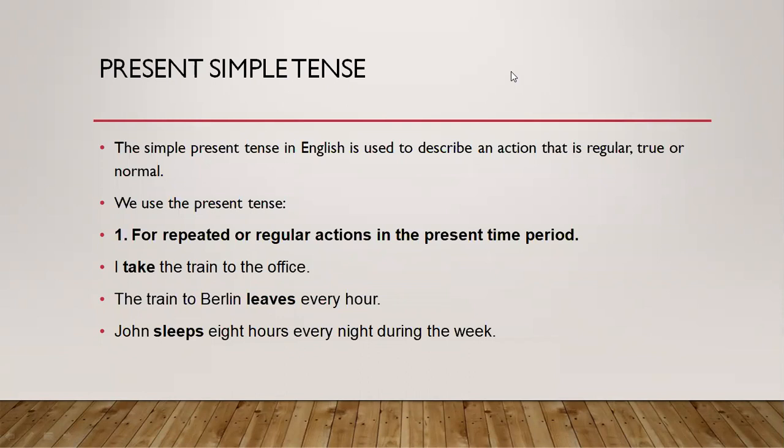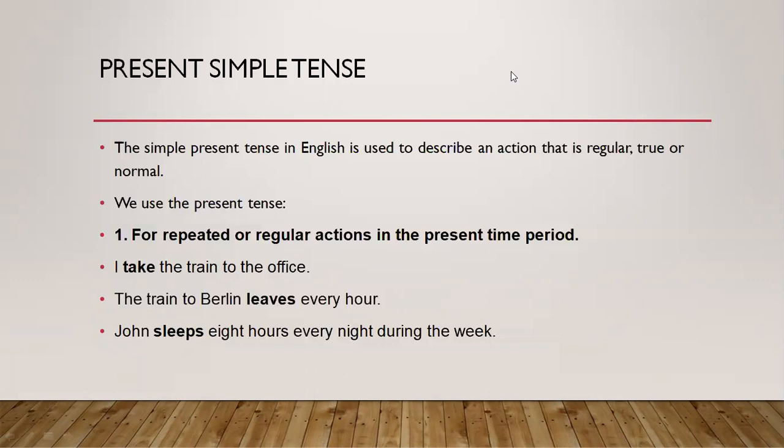So first of all, we are going to teach you about the present simple tense. Now, the present simple tense, or the simple present tense in English, is used to describe an action that is regular, true, or normal. The action which is regular, true, or normal, or we can say habitual, means the work which is done daily in our life, or we can say the routine of daily life. For example, the sun rises daily. So we use the present tense for repeated or regular action in the present time.